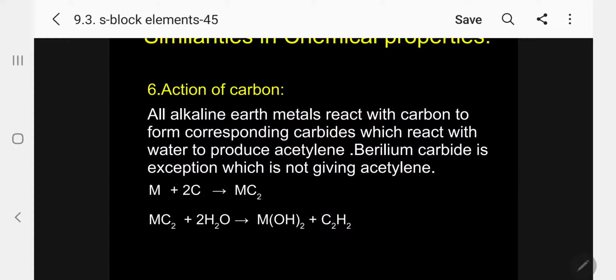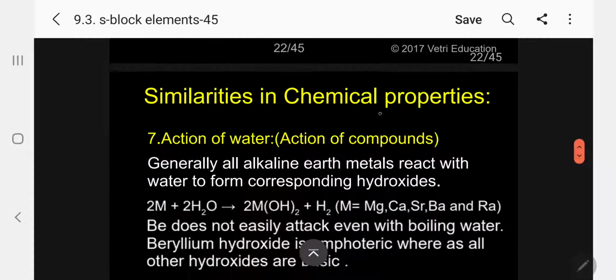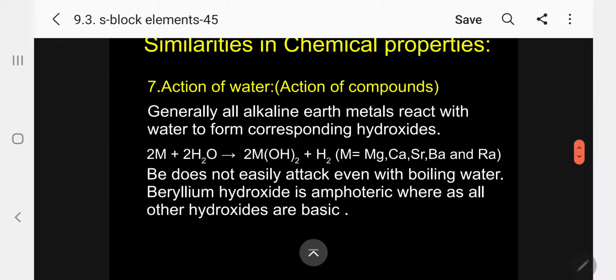Kindly follow. In all the other metals, carbides produce acetylene, but beryllium carbide is the exception, because in this anomaly it will produce methane. Then the action of water. So far I have been discussing the action of non-metals. Now I will come to the action of compounds. First I will take water.